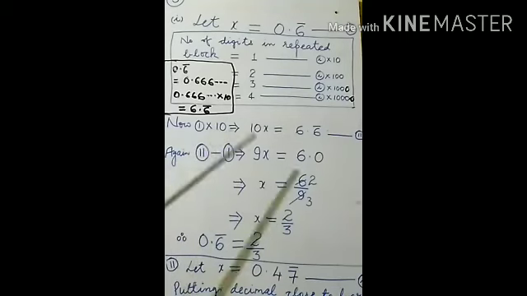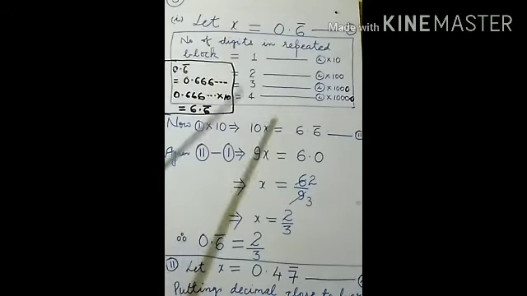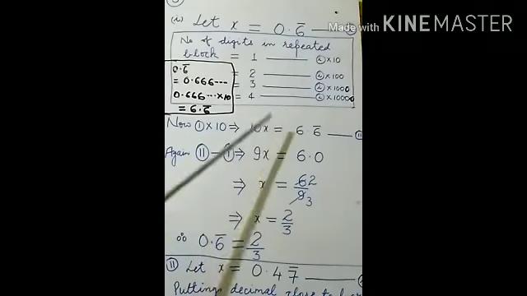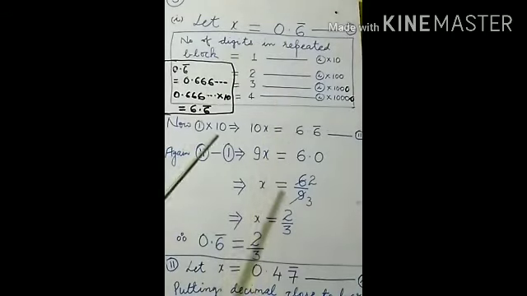Now you have to multiply left hand side. What is left hand side? This one is x. If x is multiplied by 10, that will become 10x. Equal will be equal mark. Now understand the meaning of 0.6. See, here in the column I have noted down 0.6 bar. What meaning is there? This will be expanded. This can be noted down 0.666 dot dot dot.